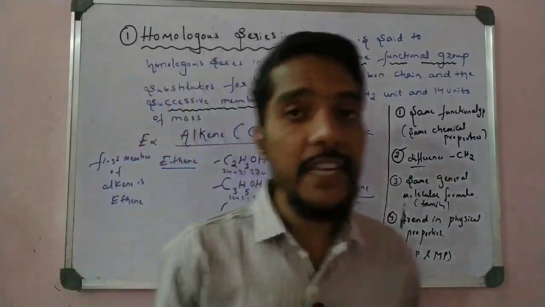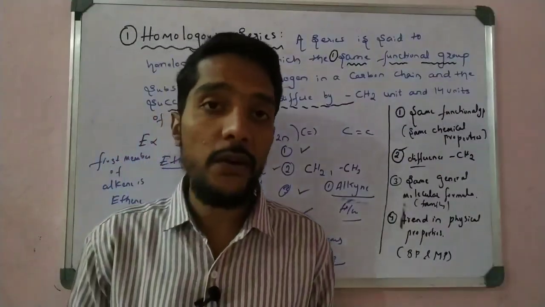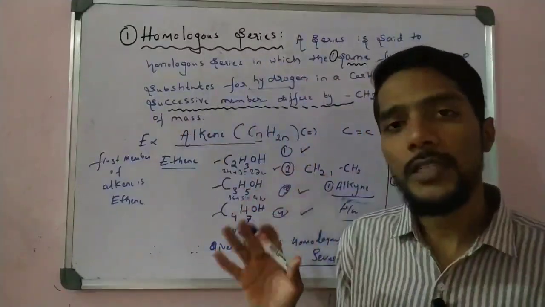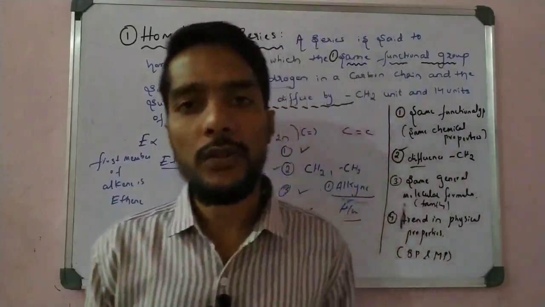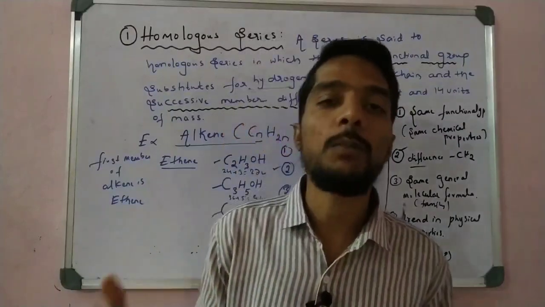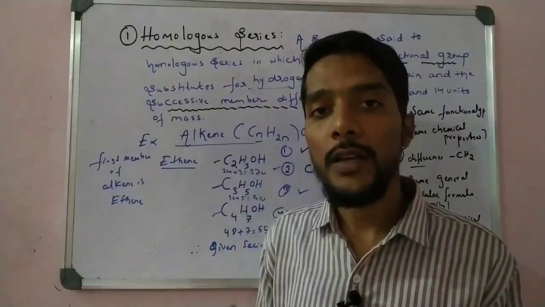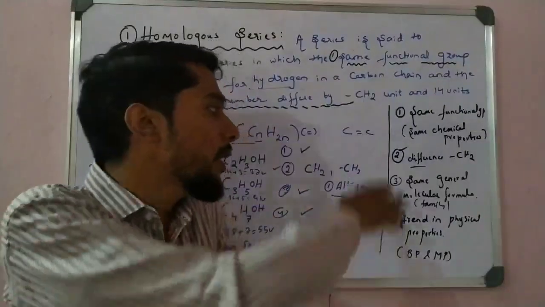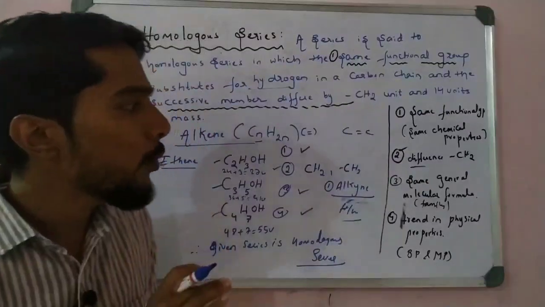If there is any doubt on this concept, please comment, or you can send your doubts to the WhatsApp number, and I can clear them. I hope you understand this concept, because a very important 1-mark or 2-mark question can come from it. In the next videos, after the completion of chapters near the examination, we will solve different chapter-wise questions and clarify which types of questions are asked. So please memorize this definition. The 4 conditions are very important. If you understand or memorize the 4 conditions, you can easily write the definition of a homologous series. So this is about the homologous series.